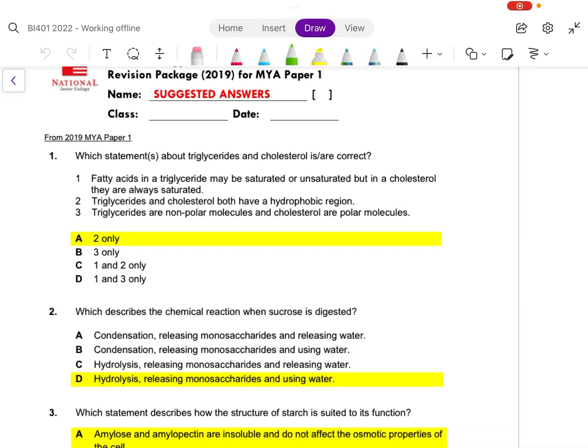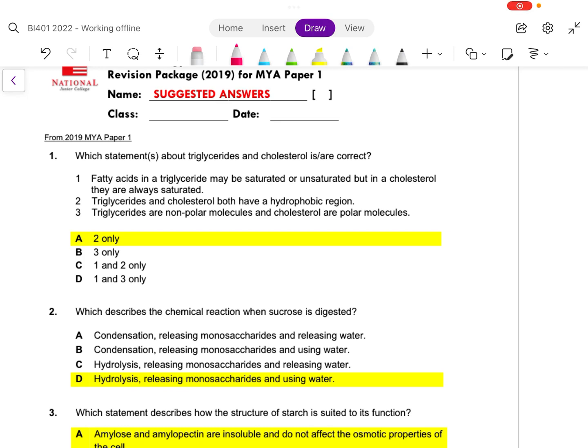Hi everyone, I'm now going to go through the MCQ, first 10 questions of the 2019 paper. Let's begin with question 1. Question 1, they ask which statements about triglycerides and cholesterol are correct.